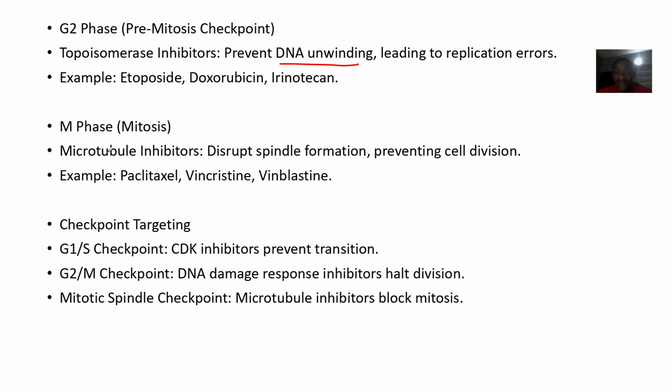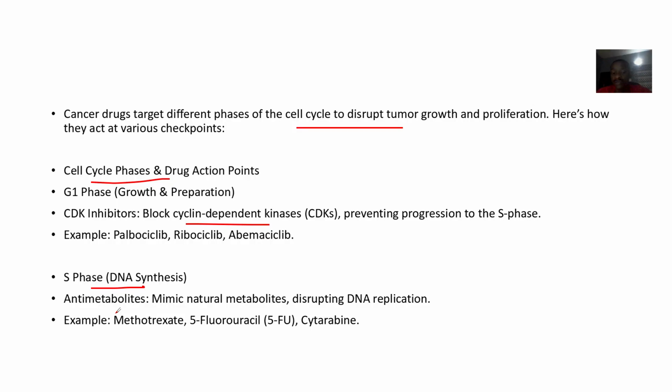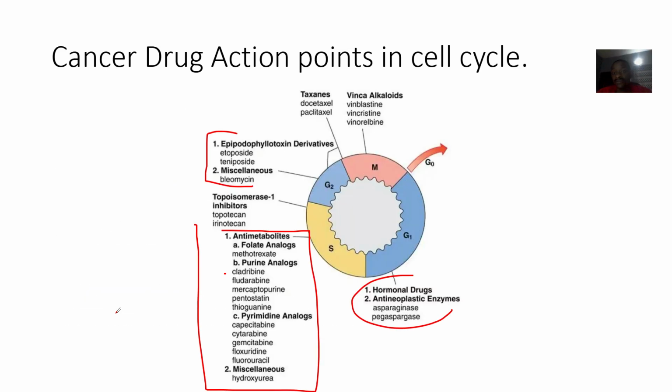Right. The M phase, these drugs disrupt spindle formation, preventing cell division. Examples are paclitaxel, vincristine, vinblastine. So the checkpoints target is basically a summary of it, but it's not a big thing that needs a summary. Okay, so guys, that's it for the different cancer drugs and the different levels at which they act in the cell cycle.